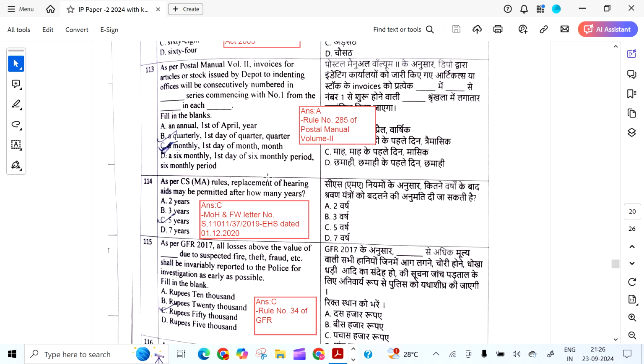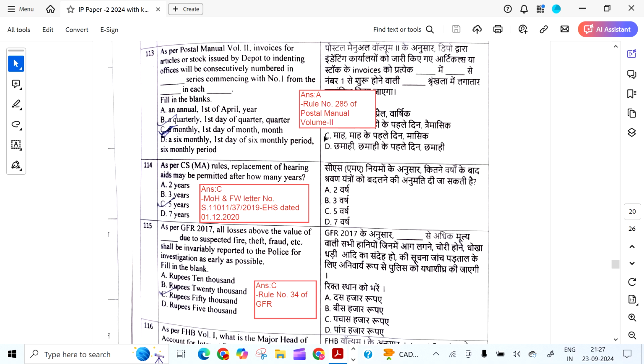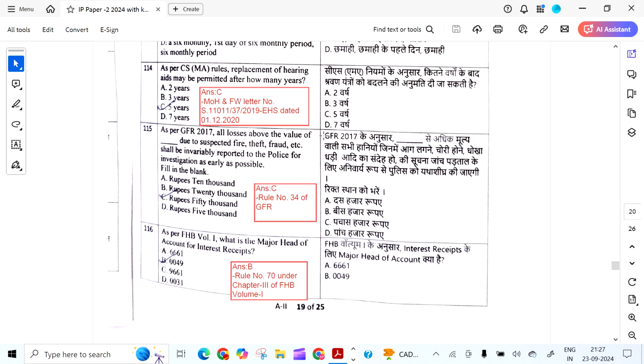As per Postal Manual Volume 2, invoices for articles or stocks issued by depot to indenting officers will be consecutively numbered in dash series. It is the annual series commencing with the serial number 1 from 1st of April in each year. Rule 285 of Postal Volume 2. As per CSMA rules, replacement of hearing aids may be permitted after how many years? It is 5 years. As per this OM dated